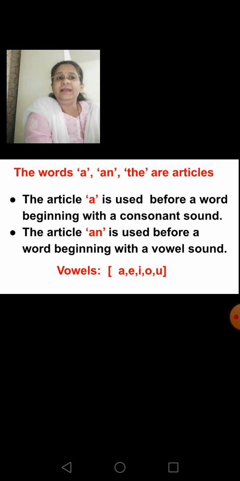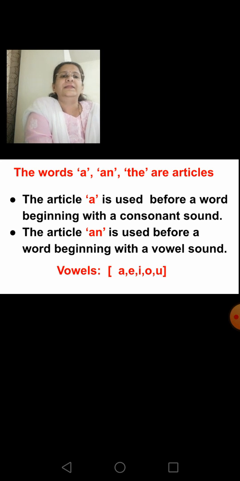Now the article A is used before a word beginning with a consonant sound. Now what is a consonant children? Yes, all the alphabets excluding the vowels. Now which are the vowels? The vowels are A, E, I, O, U. These are vowels. So all the alphabets excluding the vowels are called consonants.